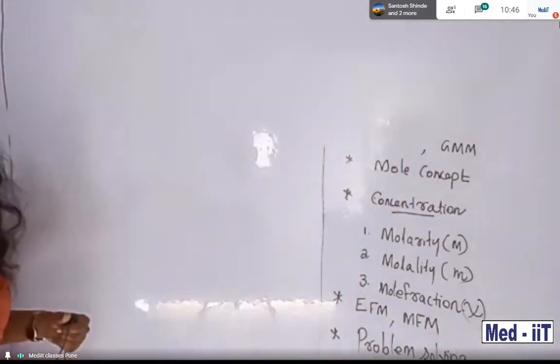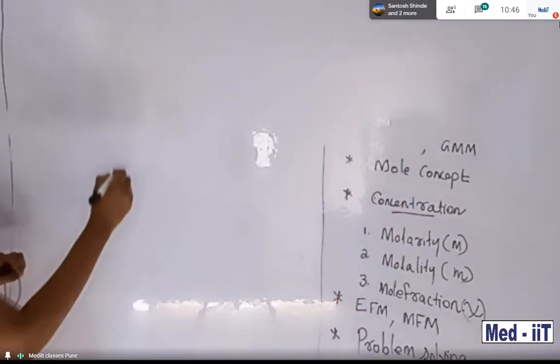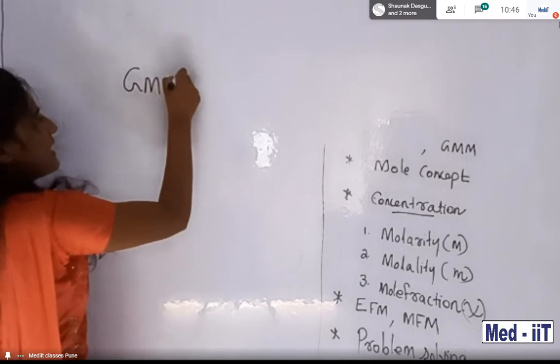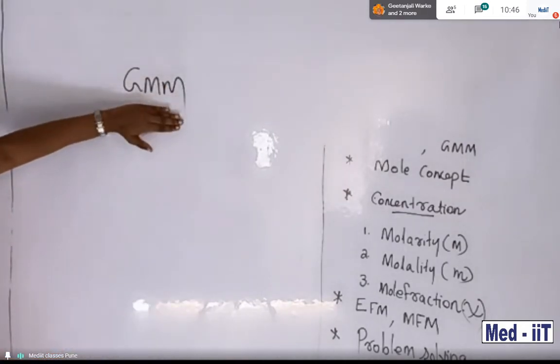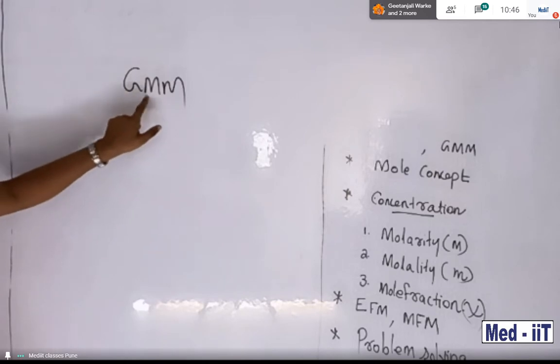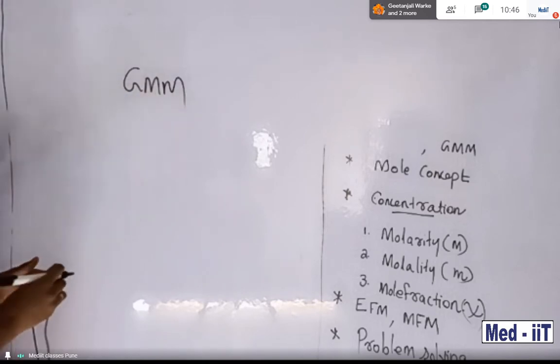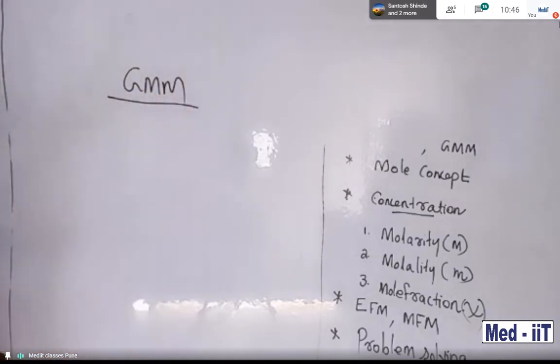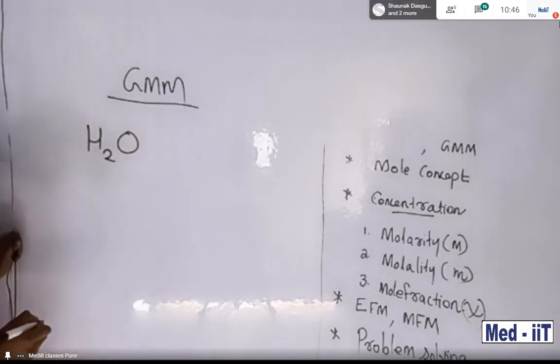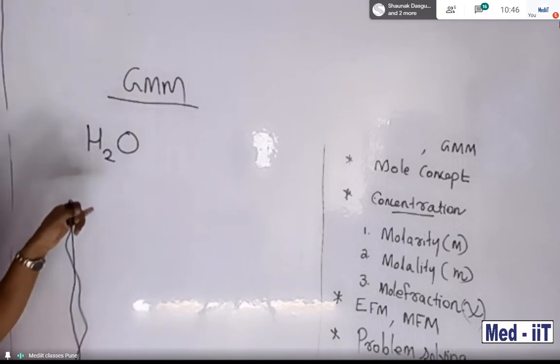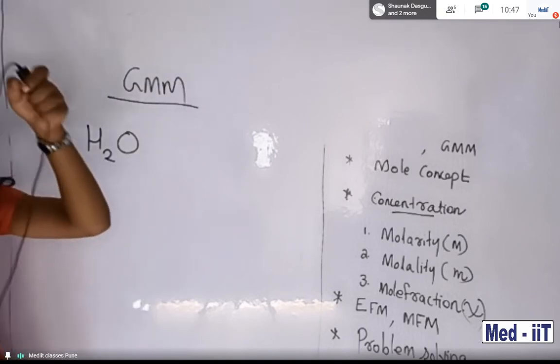Very easy, right? So the next one is GMM. With the help of this heading, what did you understand? Gram molecular mass. For example, you want to find the gram molecular mass of H2O, water.